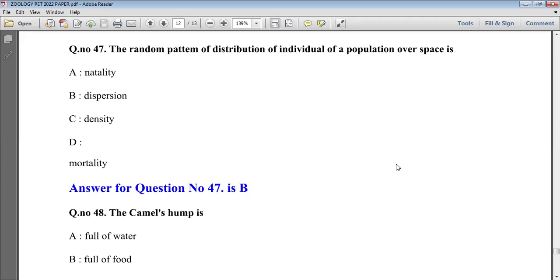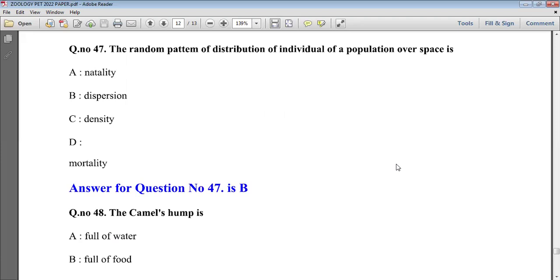The next question is, the random pattern of distribution of individuals of a population over space is distribution of individuals. It is nothing but the dispersion. Random pattern of distribution of individuals is nothing but dispersion.